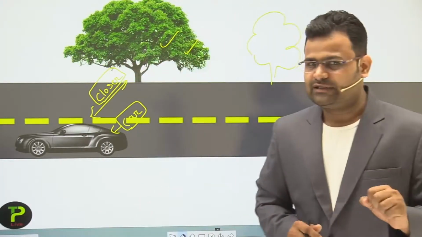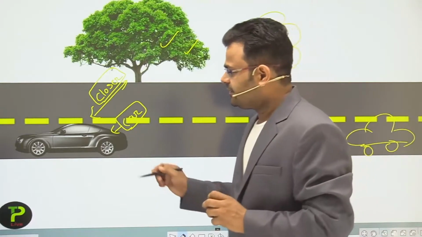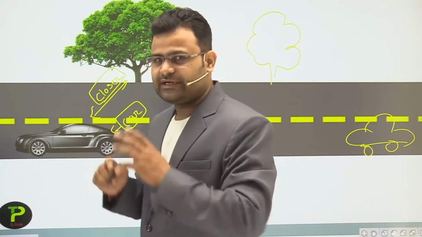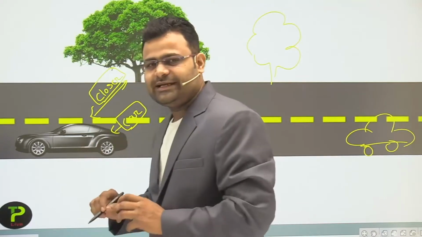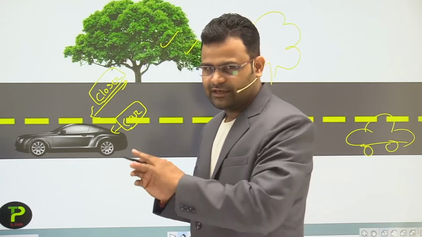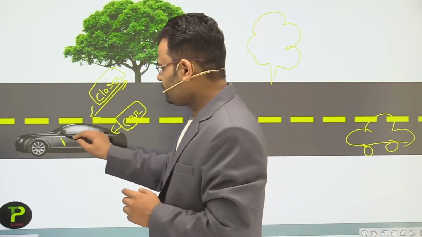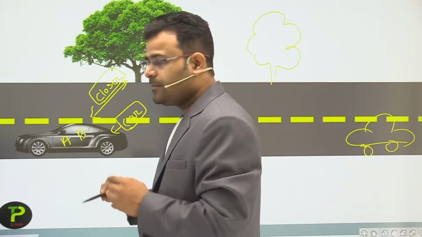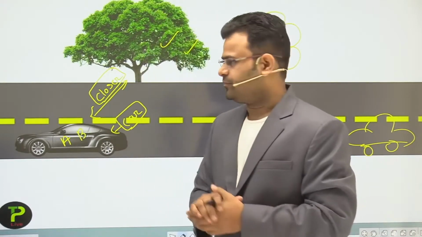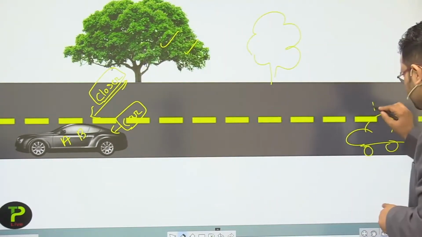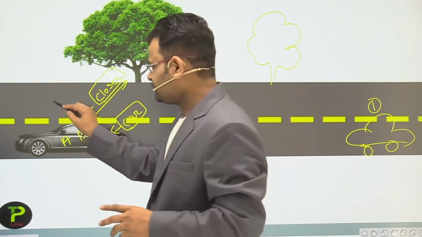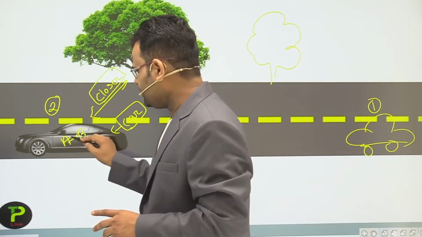But dear students, if some person is sitting in the car, not standing outside, and one more person is sitting in the car, two persons are sitting in the car. The first one is A, the second one is B. The position of A and B, when the car is at the first position and when the car is at the last position, the position of A and B does not change.